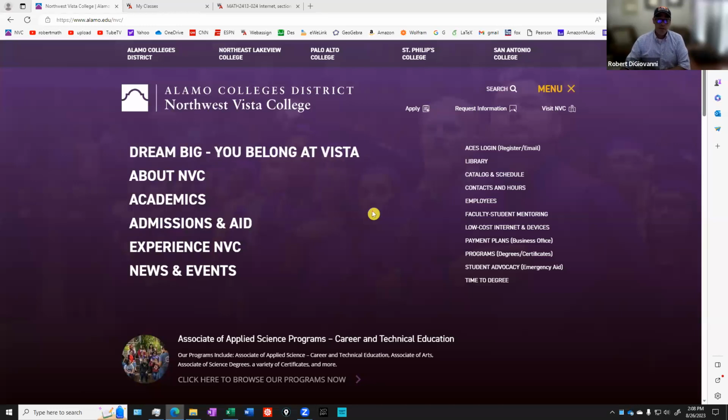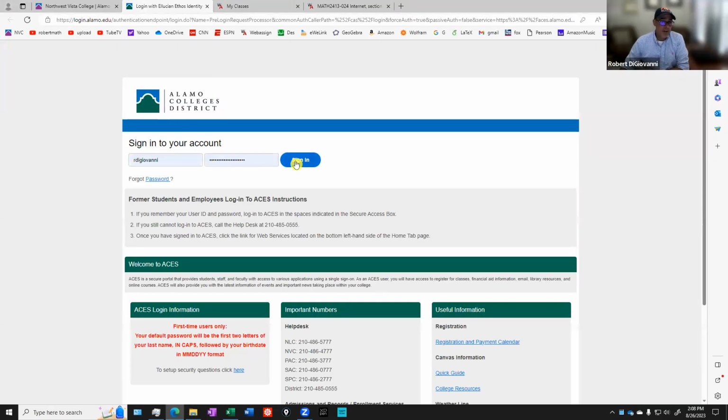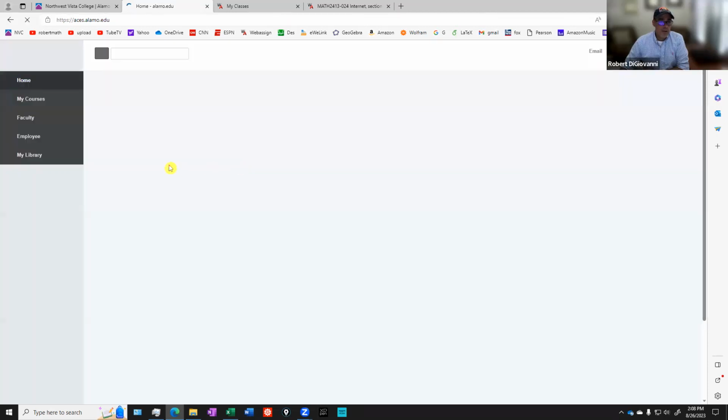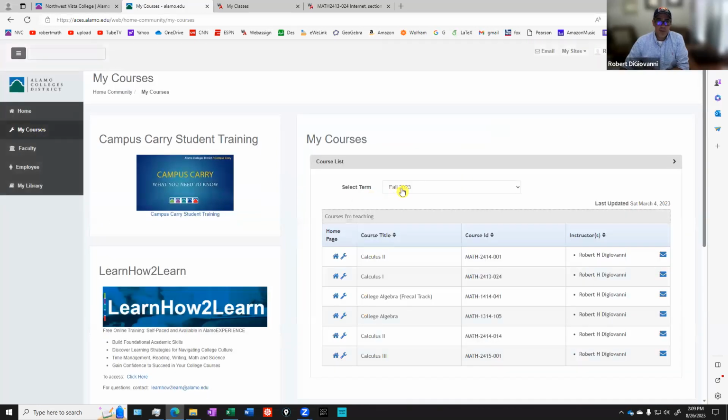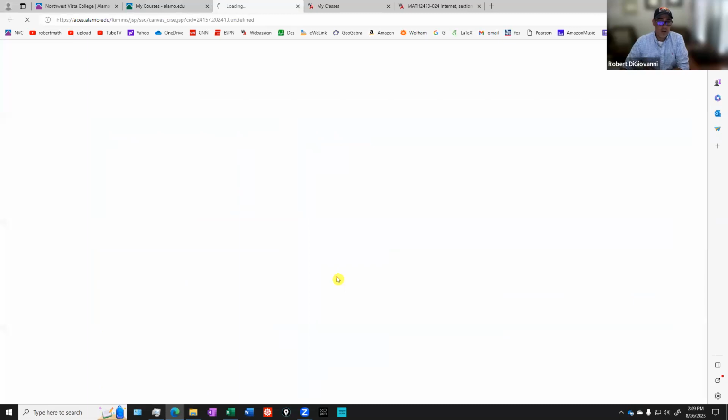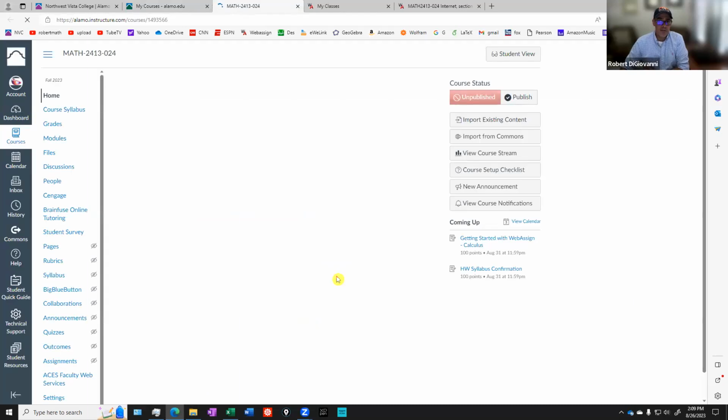So I'm here at the Northwest Vista main web page, and I'm assuming you know how to do this, but just in case, you go here, you click on ACES login, type in your username, password. If you don't know any of that, just read this here. Go ahead and log in. And when you get here, you're going to select courses. Make sure you're looking at the fall term here, fall 2023, and then select your class. The class that you're enrolled in with me is Calculus 1, Math 2413, Section 24. So click on that little home icon, and it will take you to this page here.